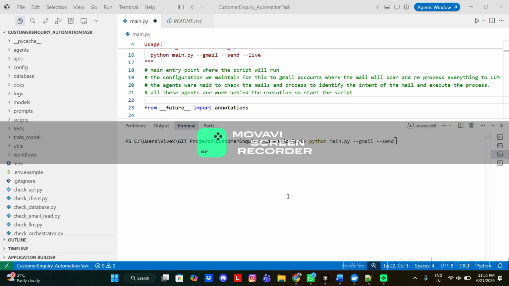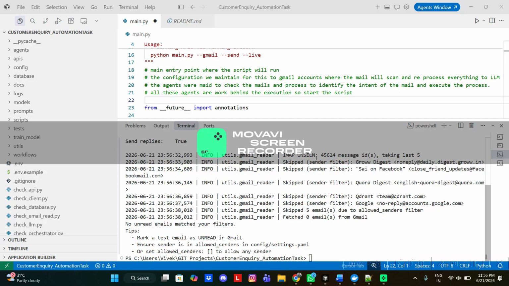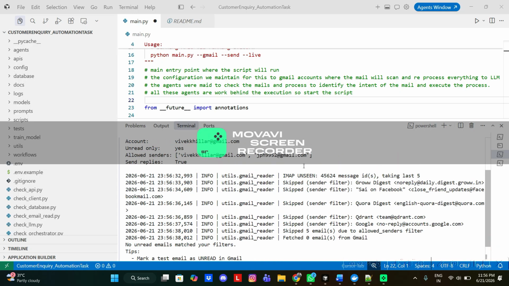We'll check whether those emails get scanned and whether it finds the intent, and whether all of this is working. I made the configuration so that only the first five records get tagged.